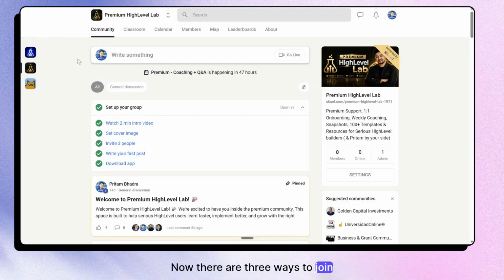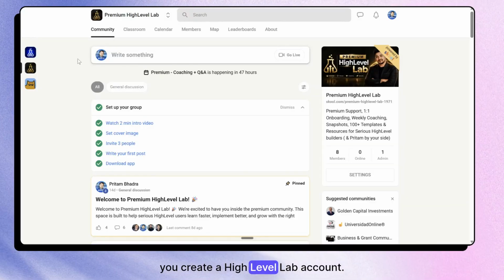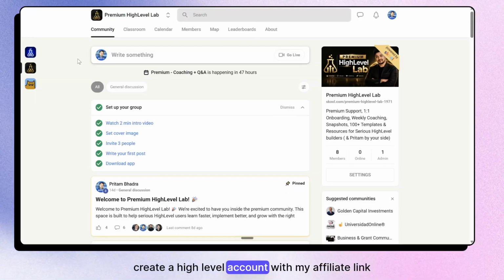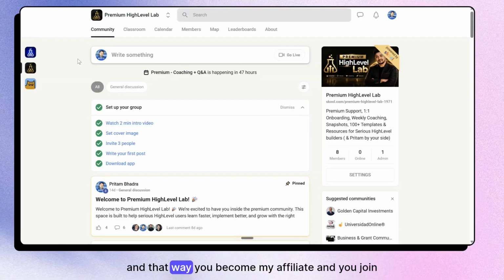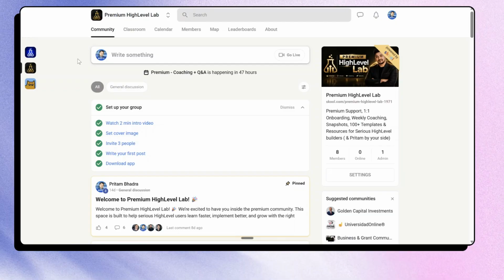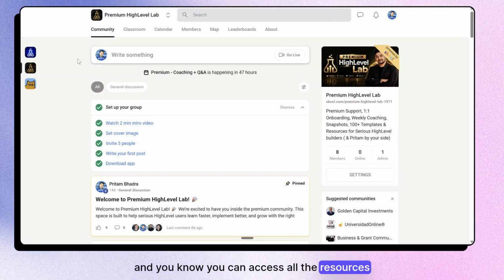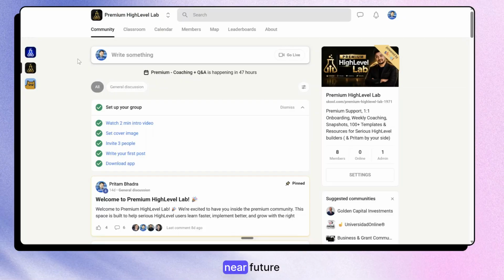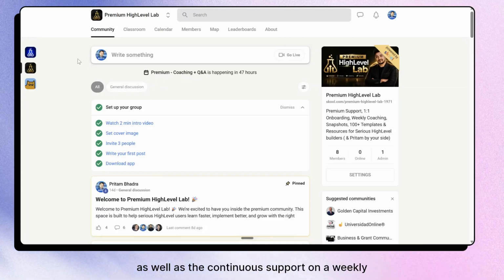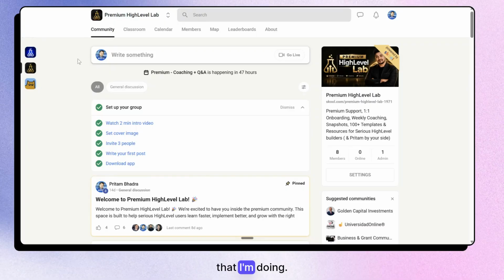Now, there are three ways to join the High Level Lab Premium community. One is you create a High Level account with my affiliate link, and that way you become my affiliate and you join this. And you can access all the resources which are currently present and coming up in the near future, as well as the continuous support on a weekly basis that I'm doing.